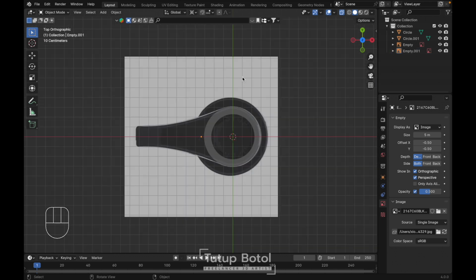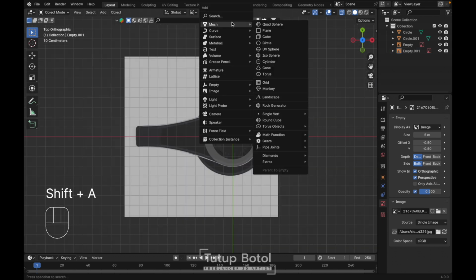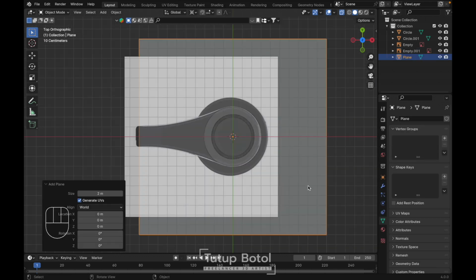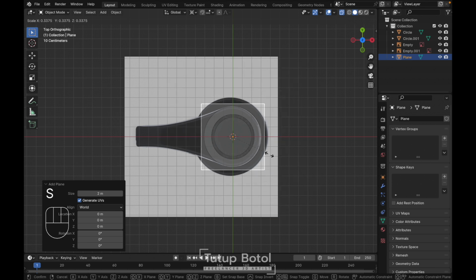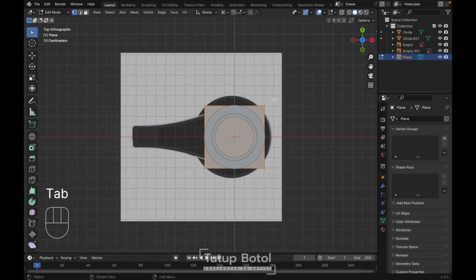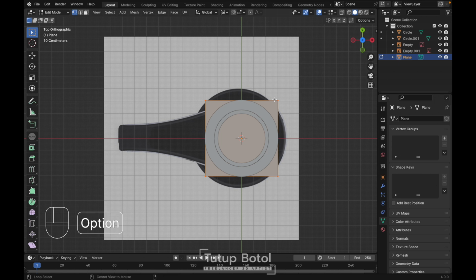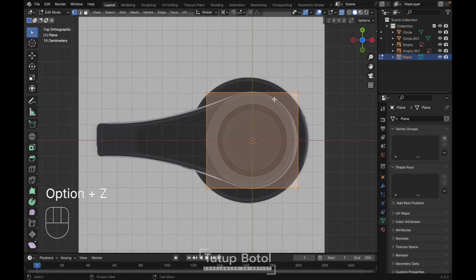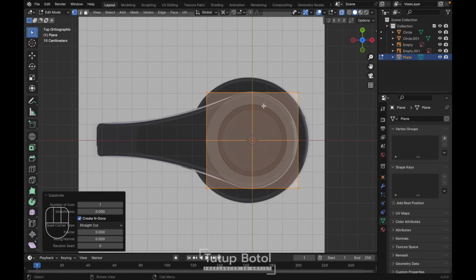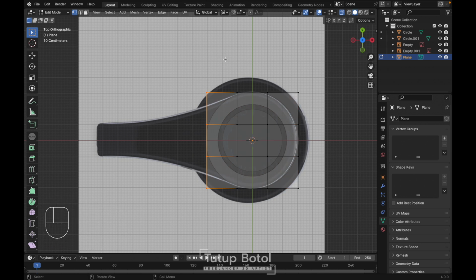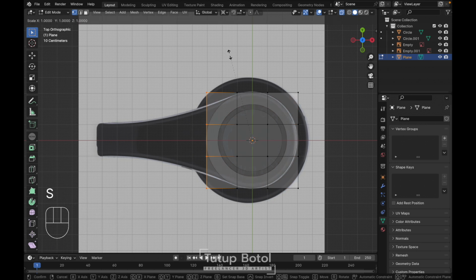Top view. Press Shift A. Mesh. Add plane. S to scale it down like this. Yep, just like this. Tab to the edit mode. Alt Z, and then we're gonna right click, subdivide. Maybe 2 times, just like this. Okay, and then select over here, press S to scale it on the y-axis.